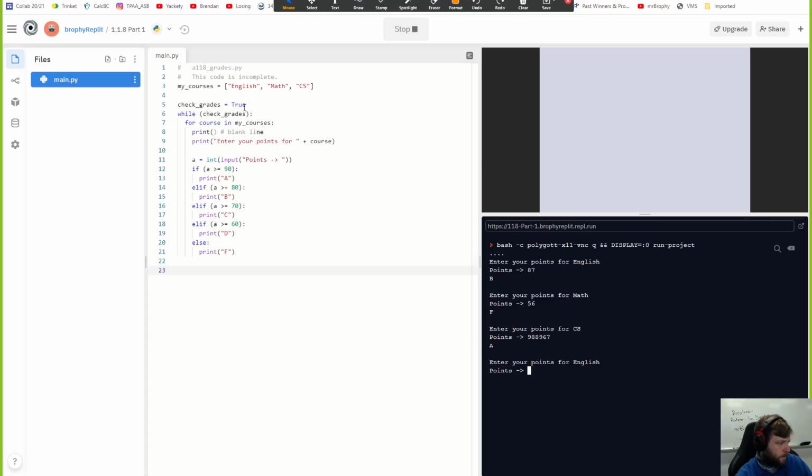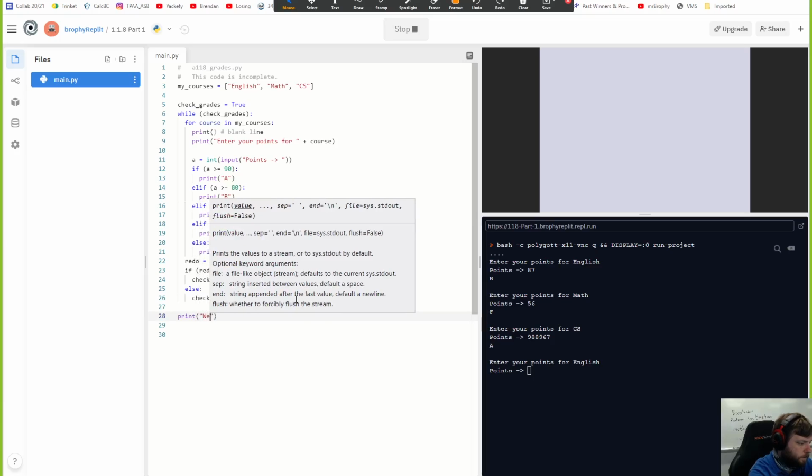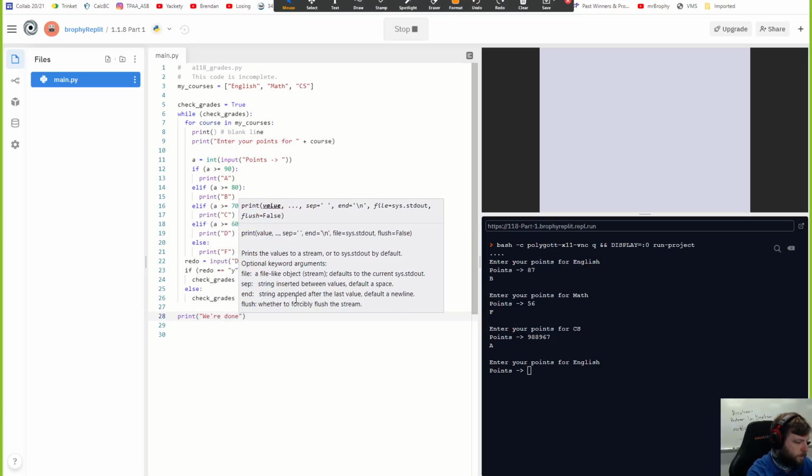So it should ask that in the while loop. Do you want to redo your grades, yes or no? If you say yes, it changes this to true, otherwise false. This makes it so you don't loop forever. And I'm just going to print, we're done.